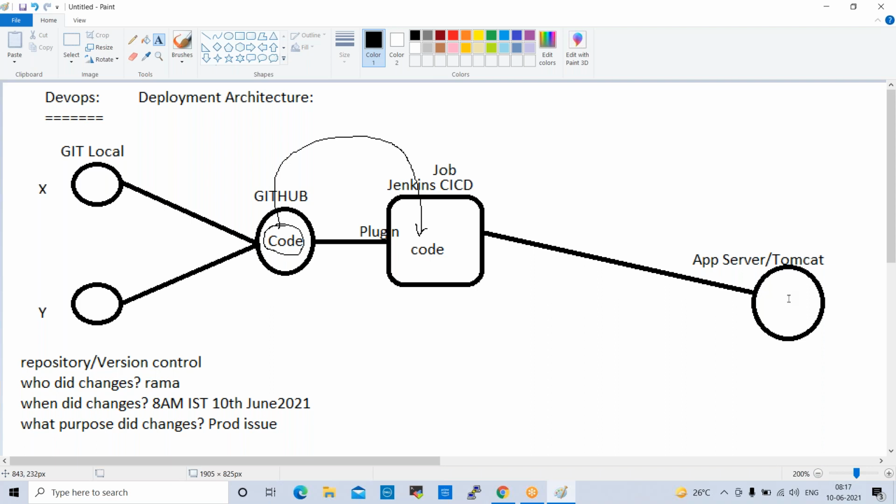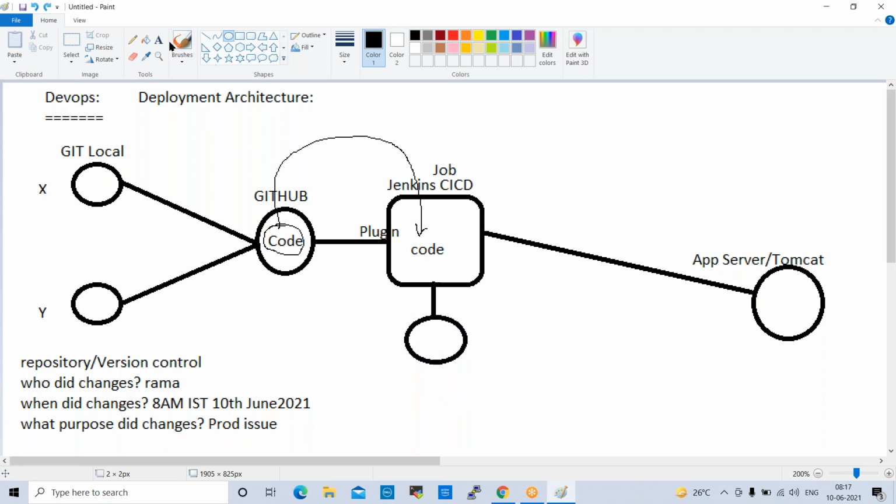That is why we are going to integrate one more tool, which is Maven. So this is Maven. Why do we require Maven? What is Maven? Why do we need to integrate Maven in our environment?